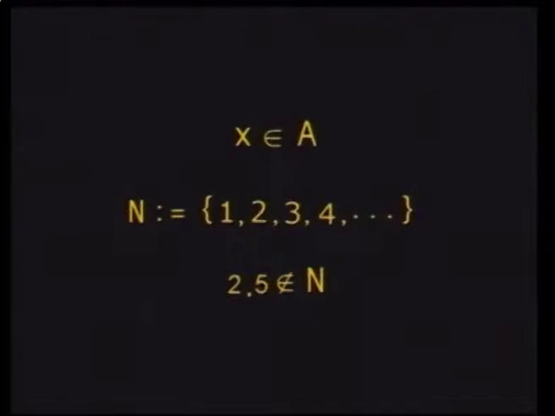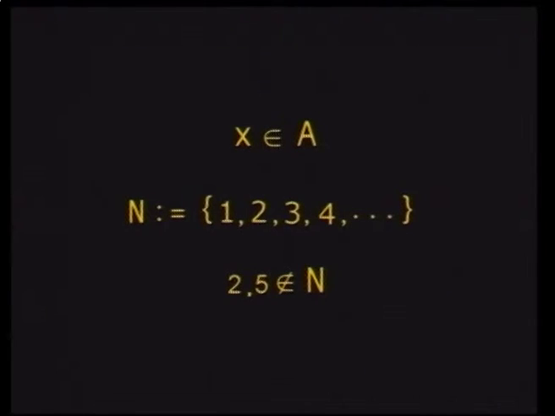When you have, for example, a set A, an aggregation of objects, and you have an element X in the set, when you say X is an element of A, it means it's an element in the set. For example, you have the set of natural numbers. This is the most famous set, which we count on our fingers: 1, 2, 3, etc. Some mathematicians add the number 0. I don't. And if you have, for example, a number like 2.5, of course, it's not an element in the set. So you take the symbol of element and cancel it with a slash, meaning that 2.5 is not a natural number.